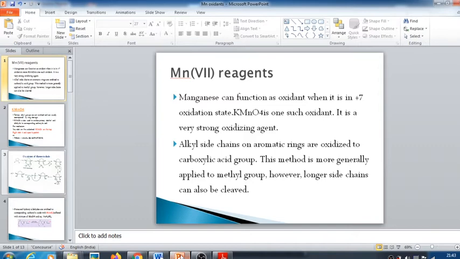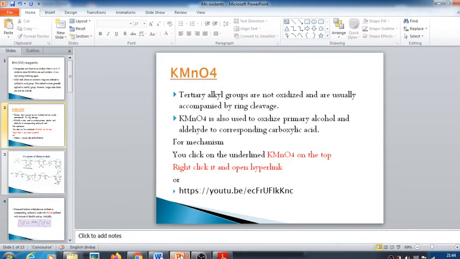The usually used reagent is potassium permanganate, and we all know that it is a very strong oxidizing agent. Potassium permanganate can be used for the oxidation of alcohols. Alcohols are usually oxidized using potassium permanganate, and the reaction proceeds to form carboxylic acid. Alkyl side chains are also oxidized to carboxylic acid. This method can generally be applied to methyl groups, or however long side chains can also be cleaved using these manganese 7 oxidants.